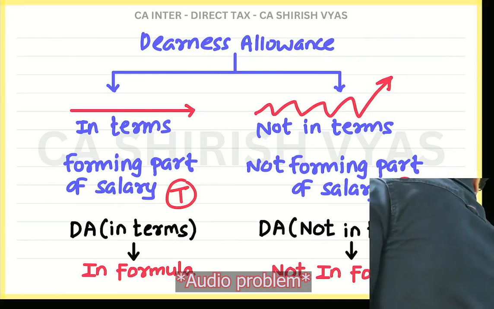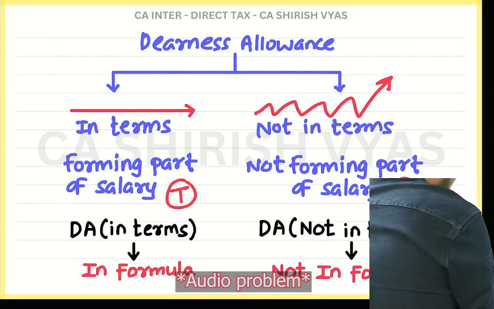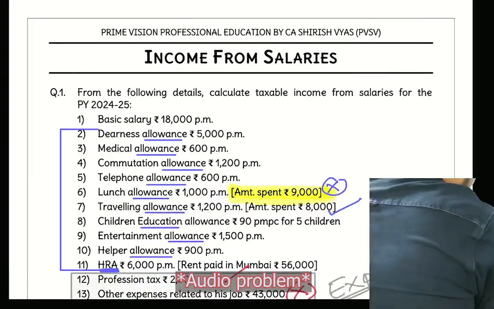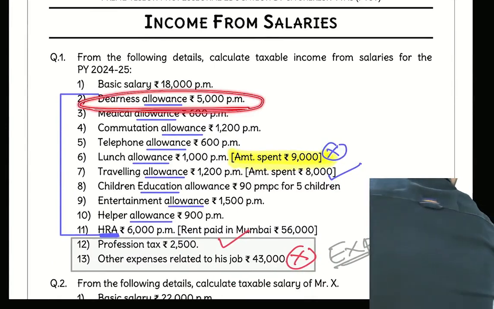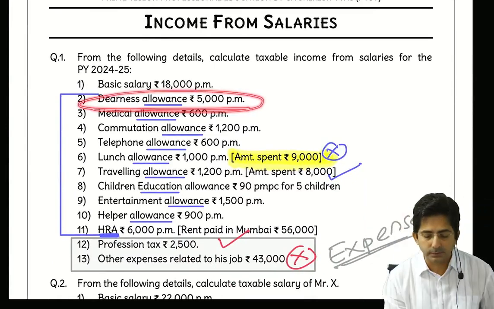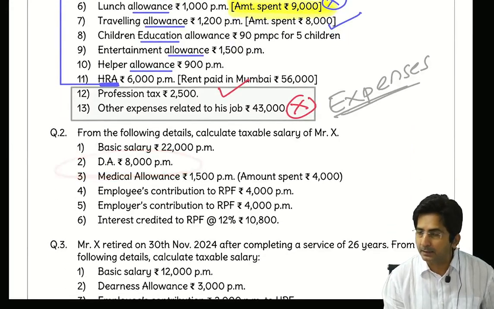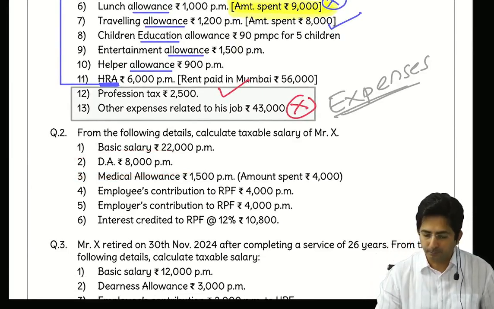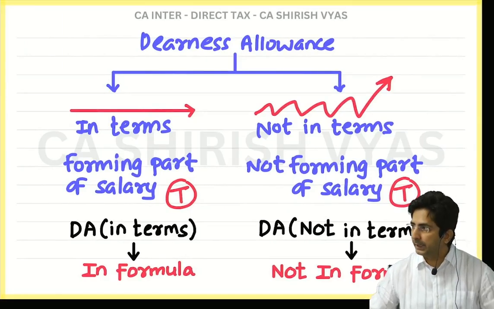And if the problem is silent, we assume it is in terms. Whenever the problem is silent, it was given, so we assumed it was in terms. And then even this question, DA was given, in the bracket nothing was mentioned, so we assumed it is in terms. That's why we took it in the formula also. Okay. So one thing is over. Two types of DA I taught you, okay?